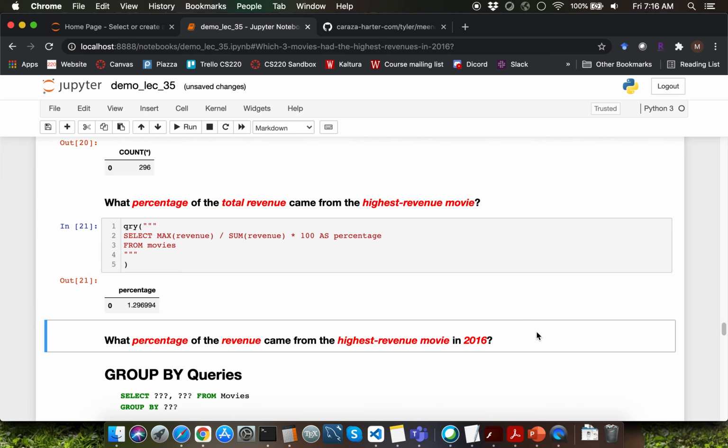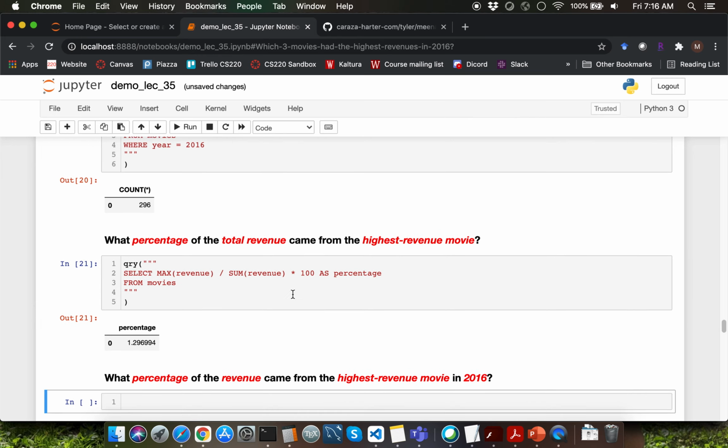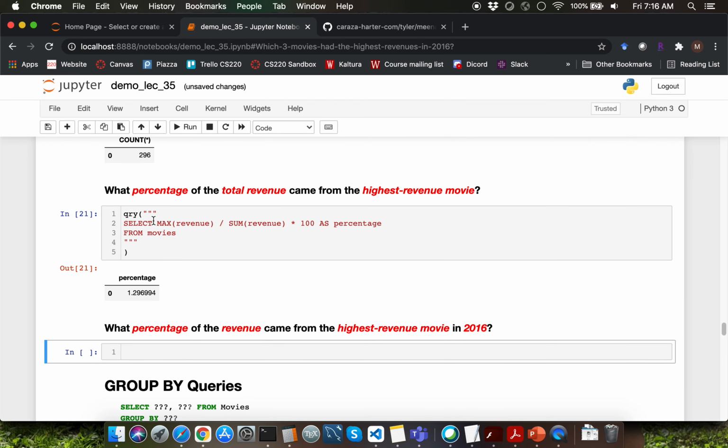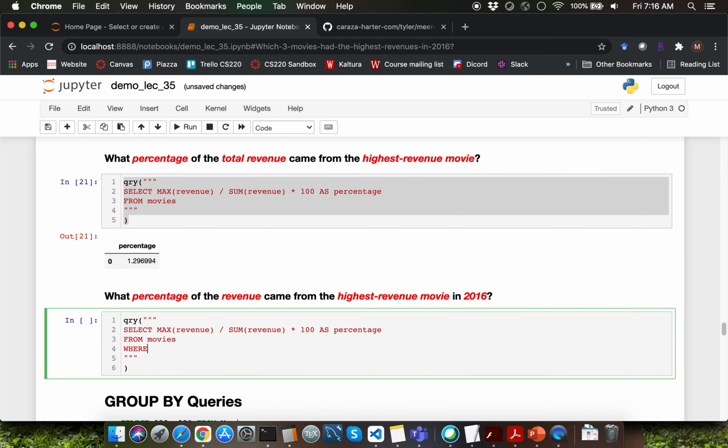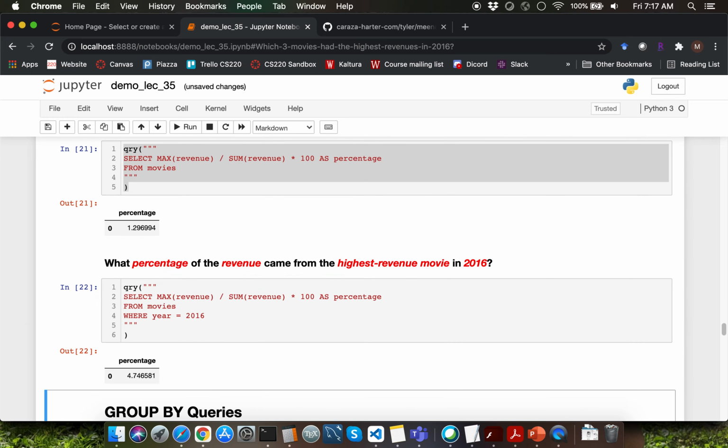Let's solve the next question, which is sort of combining the previous question with the question that we solved before that. It is asking what percentage of revenue came from the highest revenue movie in 2016. I'm going to copy the query from the previous question solution. Clearly, we need a where clause here. I'll have to specify the where clause as year equal to 2016. Let me execute this particular query. Observe that we are getting the percentage as 4.74 for the highest revenue movie in 2016.